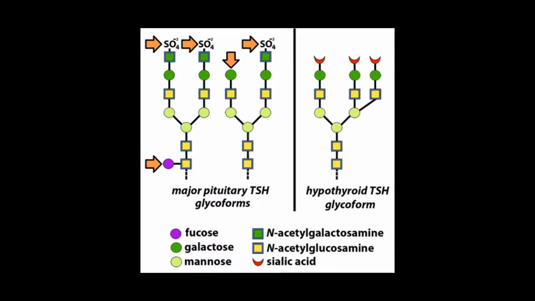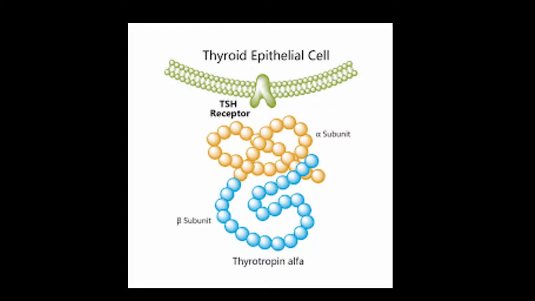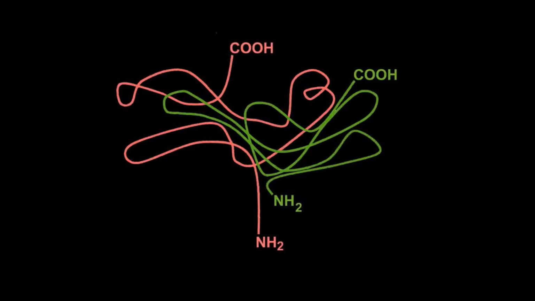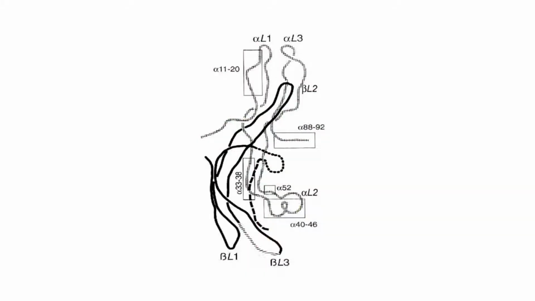TSH is a glycoprotein, a protein with sugars such as mannose and galactose attached, and a member of the cysteine knot growth factor superfamily. It also consists of 2 subunits, an alpha and a beta, that are linked by disulfide bonds. Between the 2 subunits there are 210 amino acids with 2 carboxylic acid terminal amino acid residues. TSH is characterized by having several hairpin loops and a central cysteine knot.